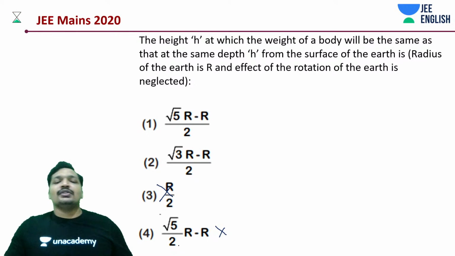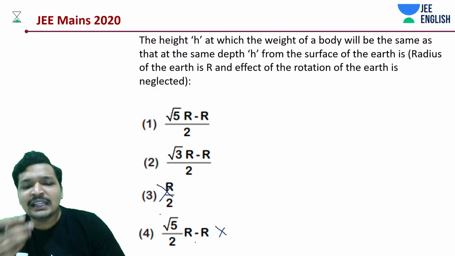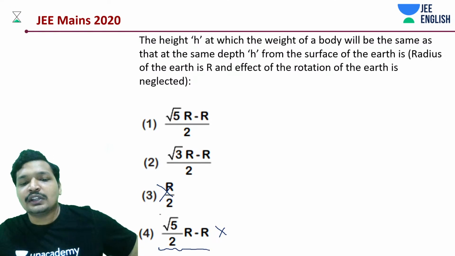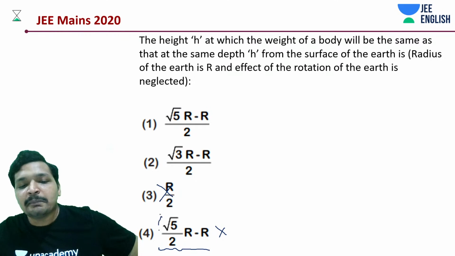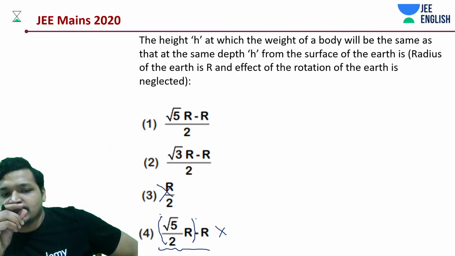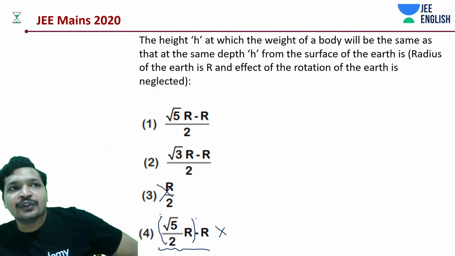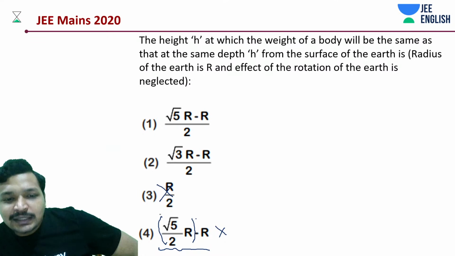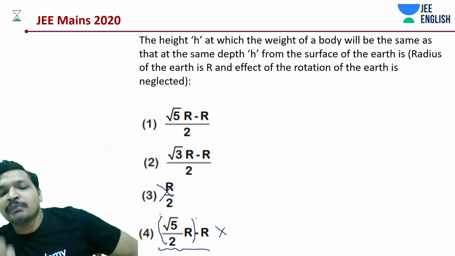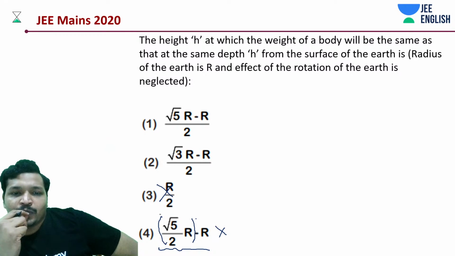This is very close to Earth. So root 5 by 2 into r minus r is very close to the center of Earth. It's like root 5 by 2, something little greater than 2, divided by 2, that's like 1 point something something, minus r, very small.